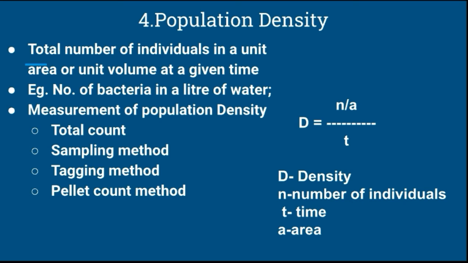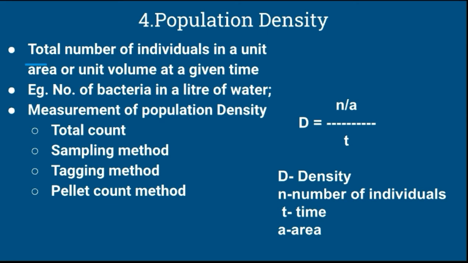The second one is the sampling method. In the sampling method, suitable samples are selected, the organisms per sample are counted, and then the density is calculated. We cannot take the whole. If you study a water body, you take only a sample. Not all the water is collected.